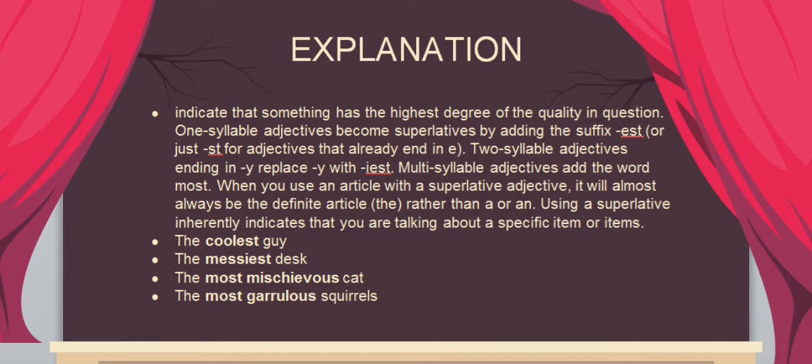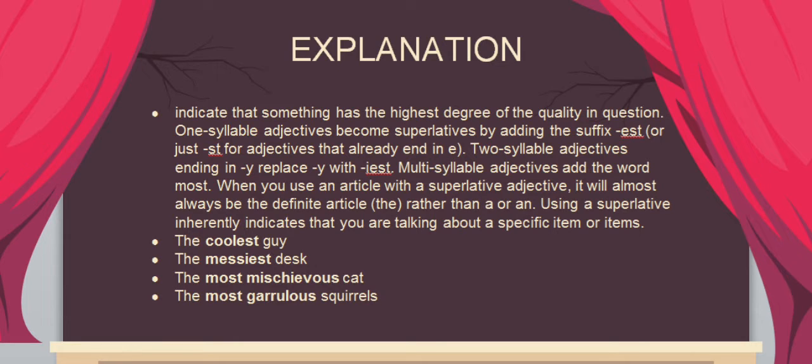Two syllable adjectives ending in y replace y with iest. For multi-syllable adjectives, add the word most. When you use an article with a superlative adjective, it will almost always be the definite article rather than a or an. Using a superlative inherently indicates that you are talking about a specific item.